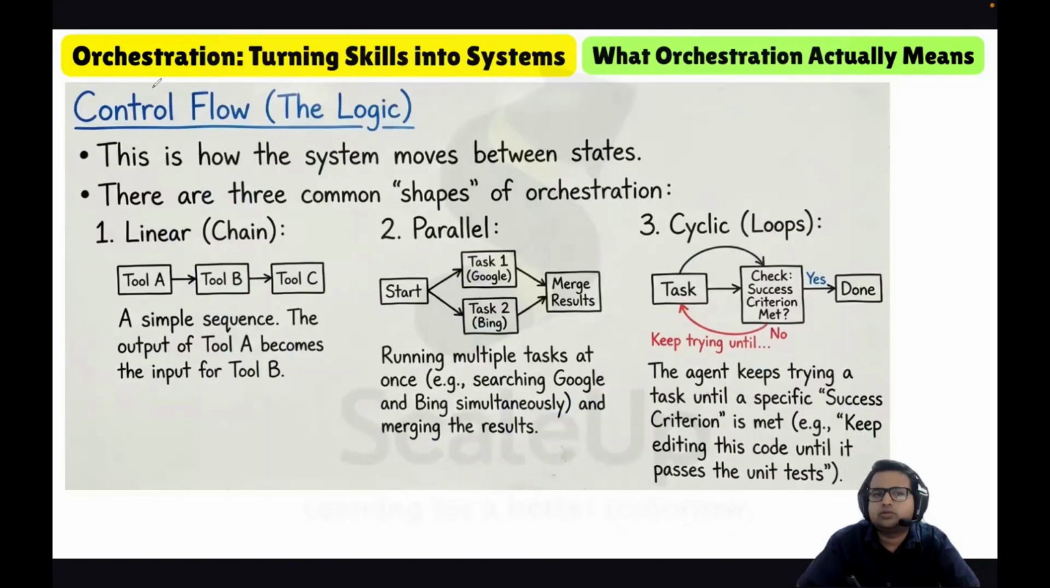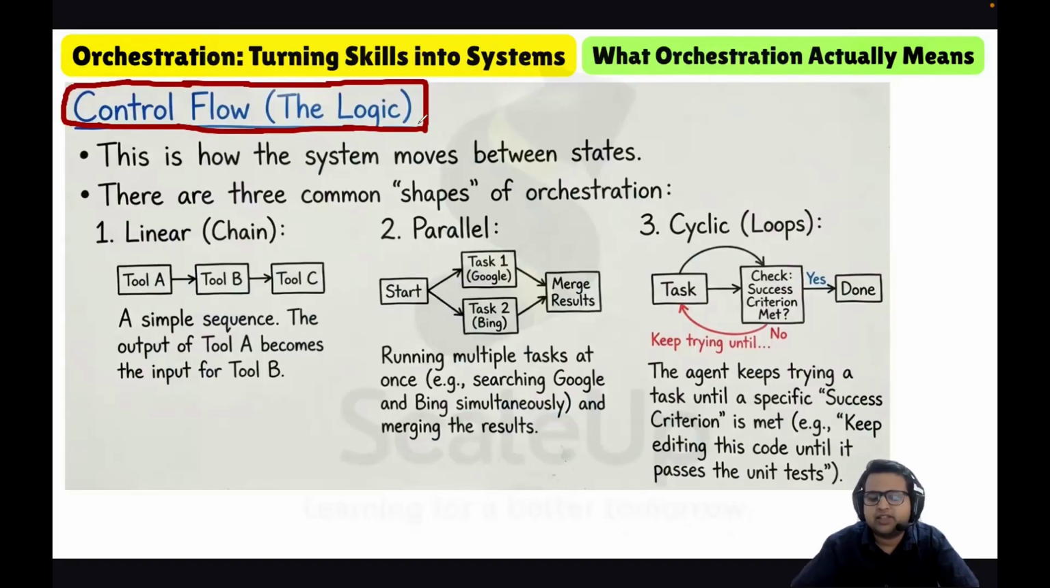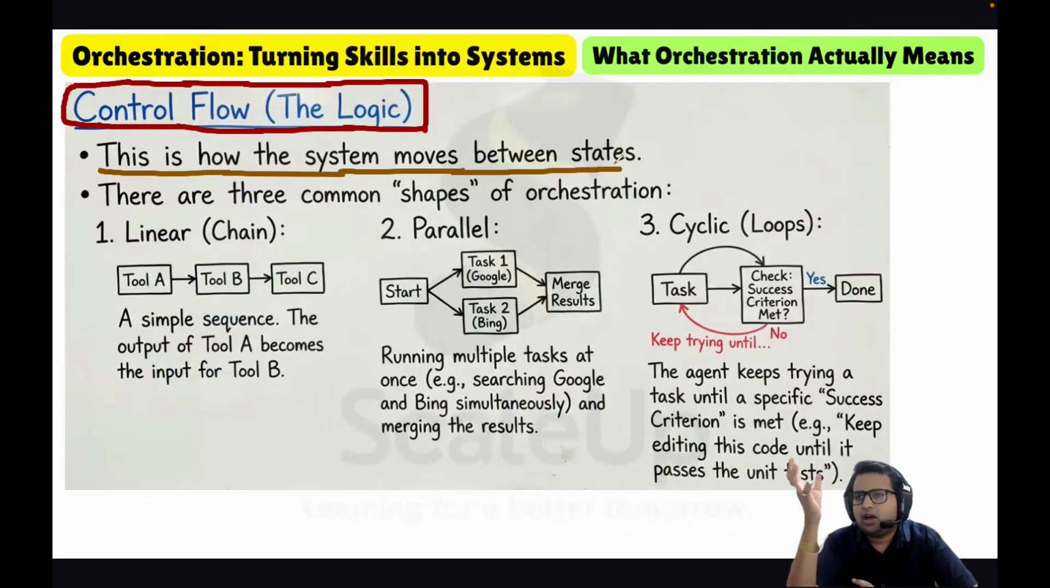Now the control flow layer of orchestration. Control flow is the logical layer of orchestration. This is how the system moves between states, because we know that we break a goal into subtasks.